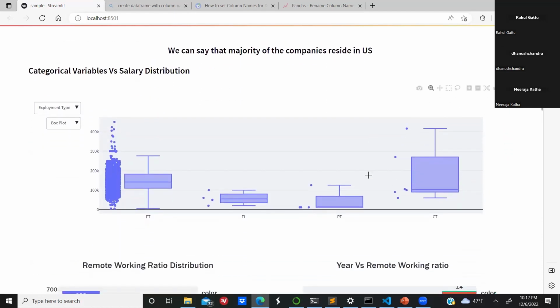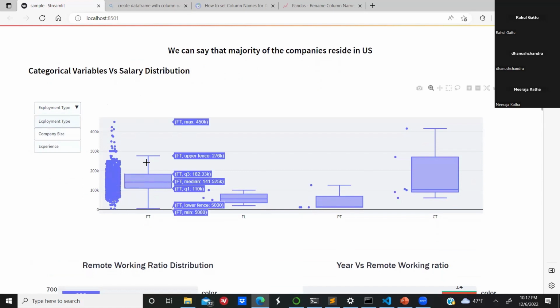For the next visualization, we wanted to see how the salary is distributed with the categorical variables, as in our data set we have multiple categorical variables. For this, we have taken different variables like employment type, company size, and experience. With this, we have drawn a box plot and a bee swarm plot, where we can see that most of the employees who are full time have salaries ranging from 100 to 200K. With the box plot, we wanted to get an idea of the average salary and the maximum and minimum values.